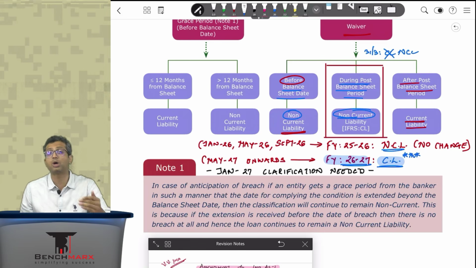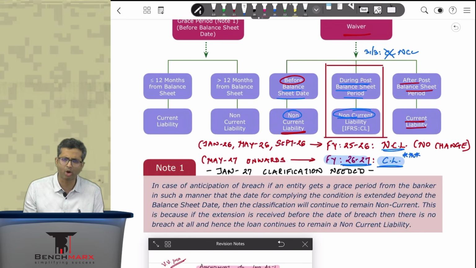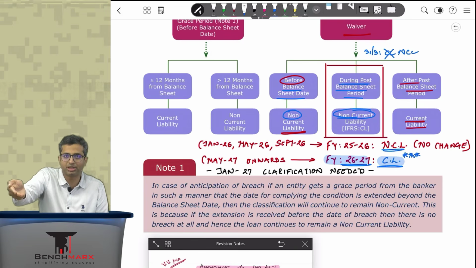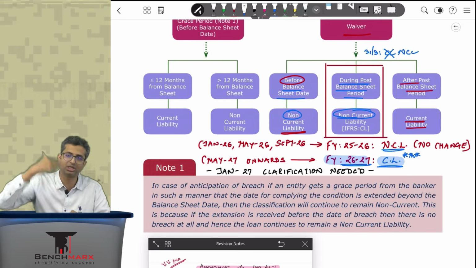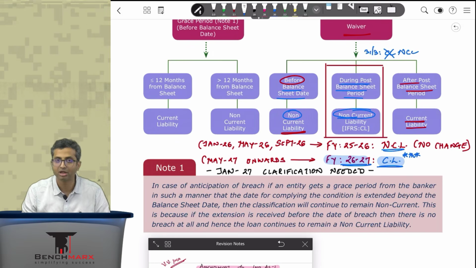Our treatment is now aligned with the IFRS treatment, which means, long story short, if the waiver is obtained at or before the balance sheet date, you can show it as a non-current liability. But if the waiver is obtained after the balance sheet date, whether during the post balance sheet period or after the post balance sheet period, this will be treated as a current liability on 31st March. Later in the next year, you can reclassify. Okay. So that is what you have to remember. Well, that is the amendment.